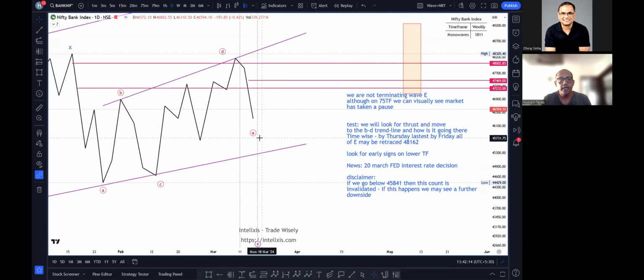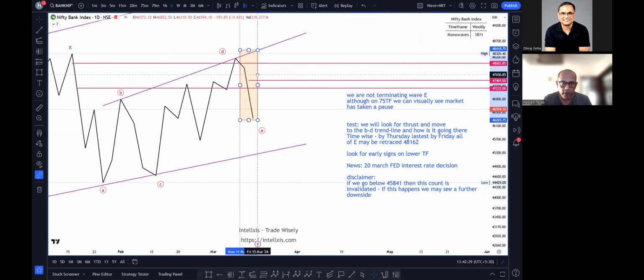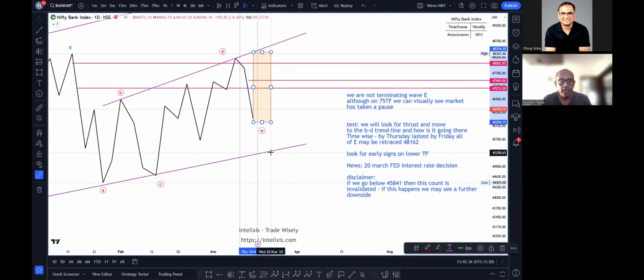You can consider that yes, my E leg may be over. We are moving towards the BD trend line. All of E should be retraced in same or half time, then wave E to form. I am just putting this rectangle back over here. Okay. Let us consider कि ये मंडे को होता है या ट्यूसडे को होता है, खाली आप adjust कर लेना. इसका जो edge आता है ना, that will be the minimum time that it should take. Correct. ये पूरा wave retrace हो जाना चाहिए.